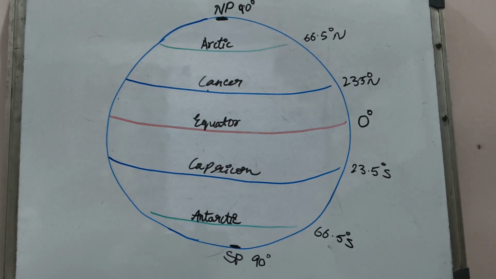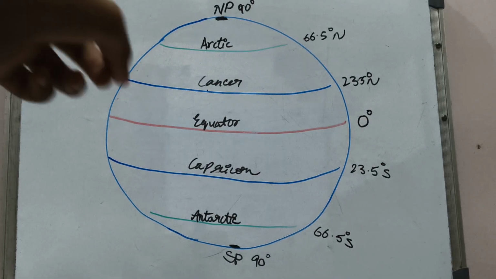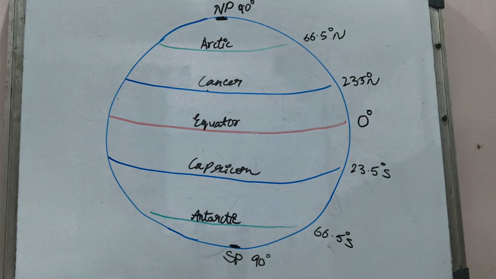Another fact is that the equator is the longest latitude. One more thing is that there are a total of 181 latitudes with a 1 degree interval each, and they are all parallel to each other.